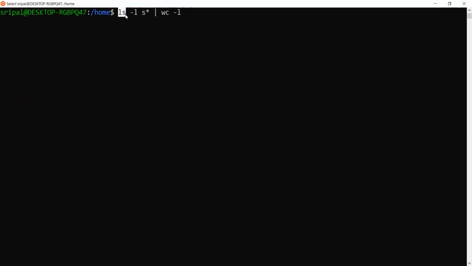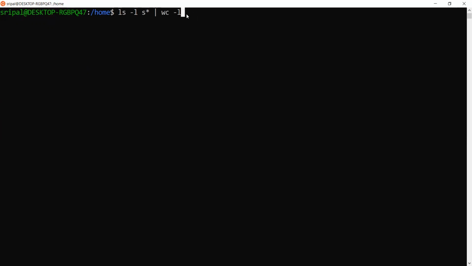I'm executing an instruction, giving an option and an optional input, and what does this pipe indicate? I'm redirecting the output of this complete command, ls -l star, to another command, word count -l.